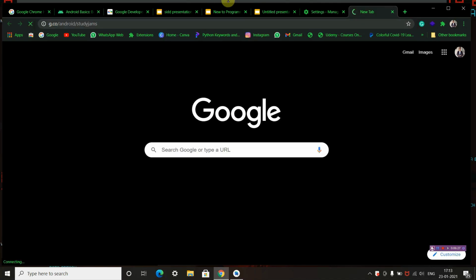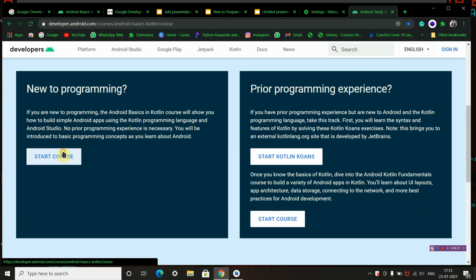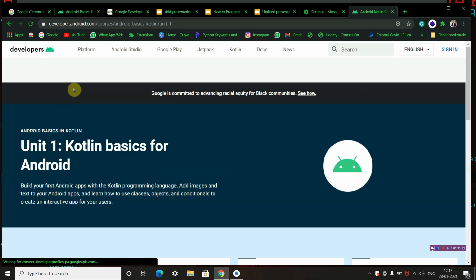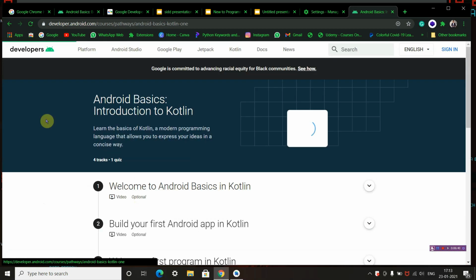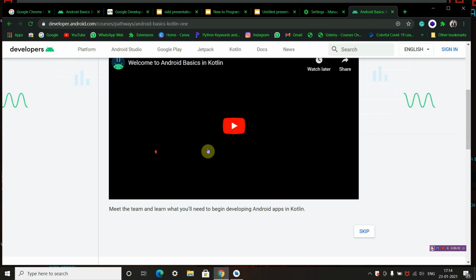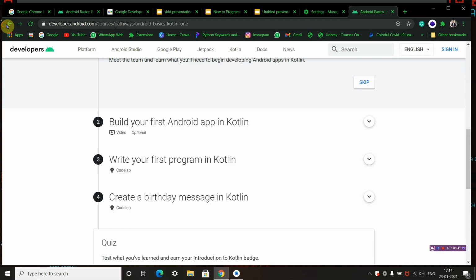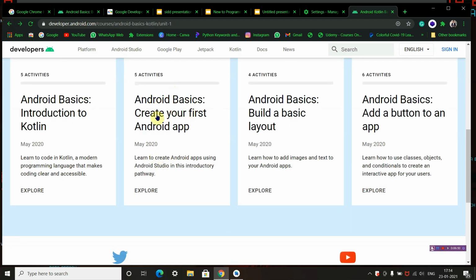Let me open it. I hope you all have completed unit 1, pathway 1. We completed this pathway in the last session. Now we will be going with Android Basics, create your first app.